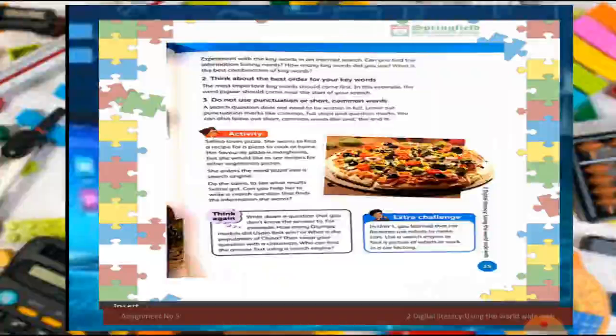Okay, they will show just the vegetarian pizza, because my query is about the vegetarian pizza.